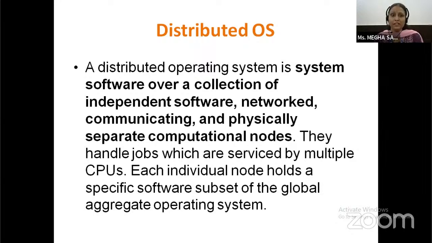Each individual node holds a specific software subset of a global aggregate operating system. Means each and every node holds some specific subset of that software, and globally, they are aggregated and they perform a task.